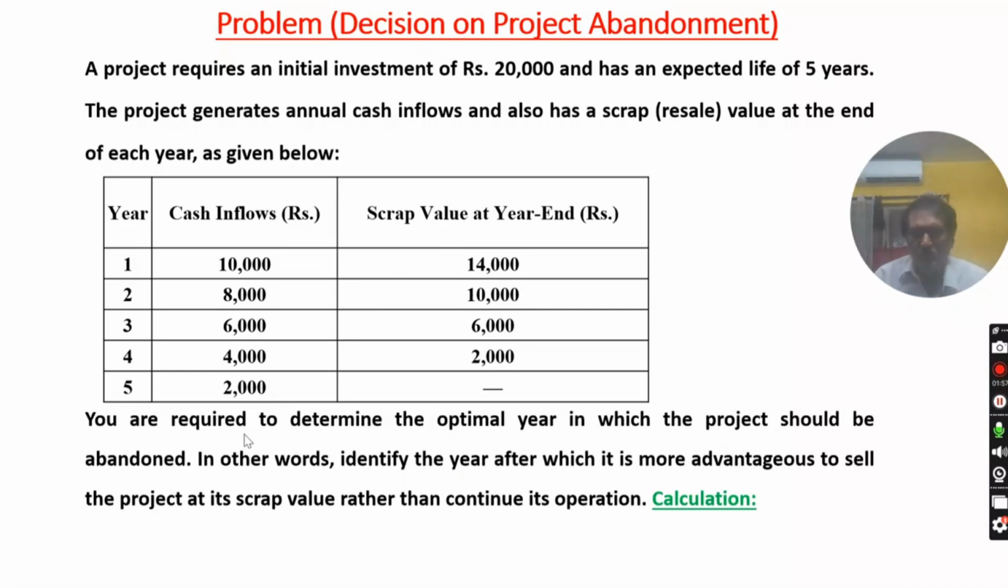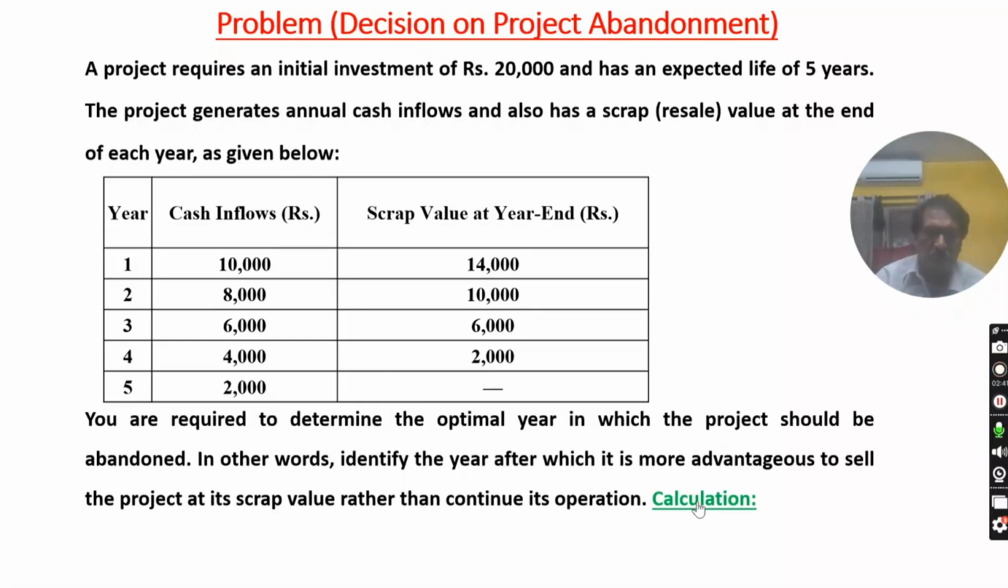What you have to do? You are required to determine the optimal year in which the project should be abandoned. That is the year in which the project should be abandoned. In other words, identify the year after which it is more advantageous to sell the project at its scrap value rather than continuing its operation. This is the problem which we have to solve, and also you have to understand the topic, that is the technique to take decision for abandonment of a project.